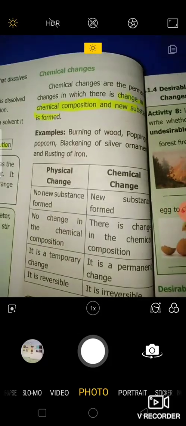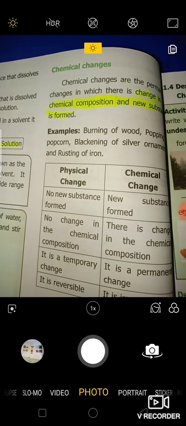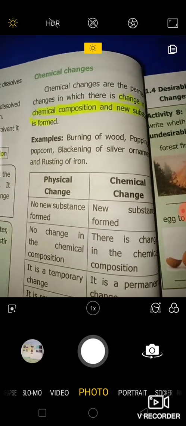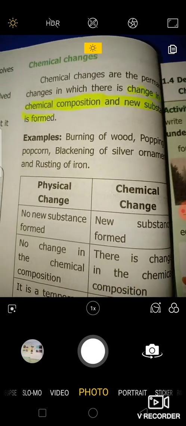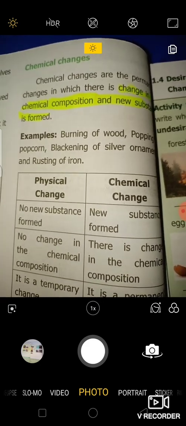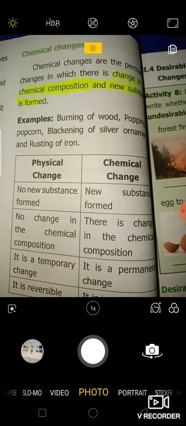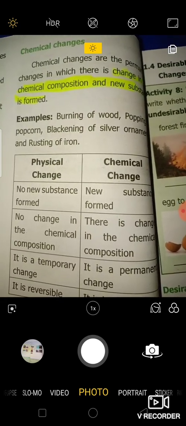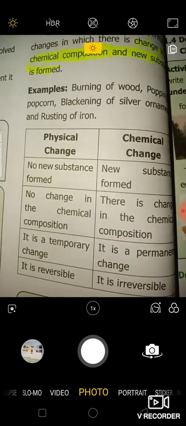Next, we need to see about chemical changes. Chemical changes are permanent changes in which there is a change in chemical composition and new substances are formed. Burning of wood. If you burn wood, you cannot get the wood again. Popping of popcorn, blackening of silver ornaments and rusting of iron. These are all examples of chemical changes.